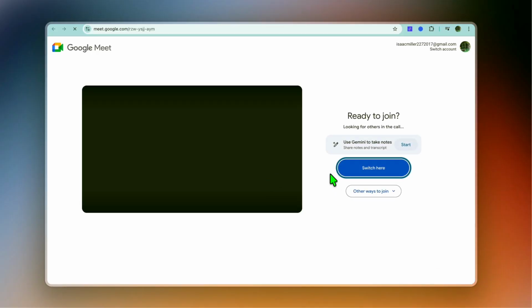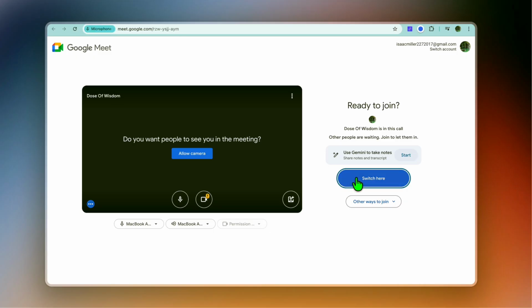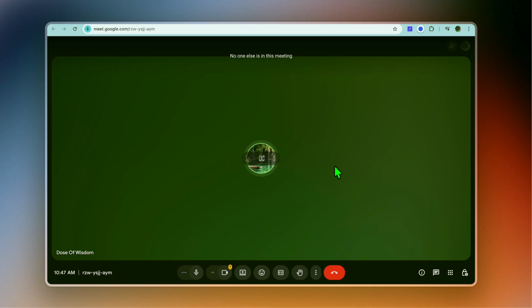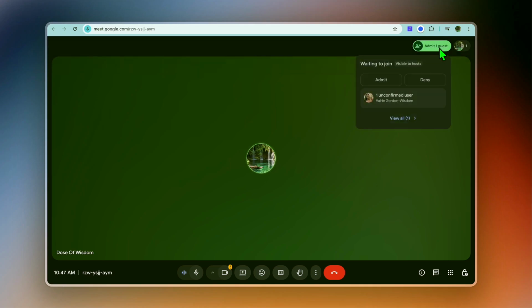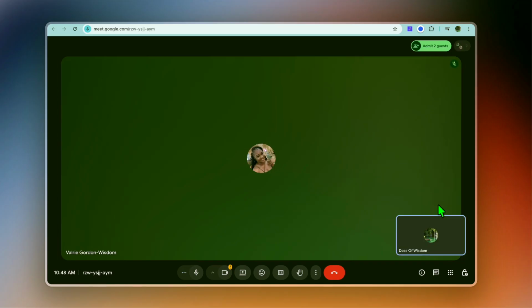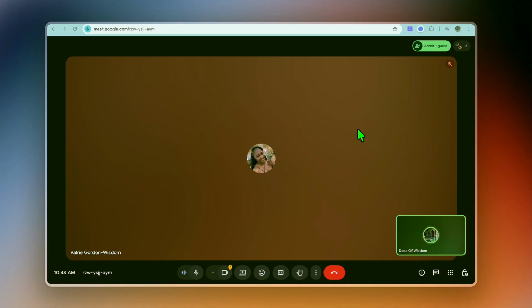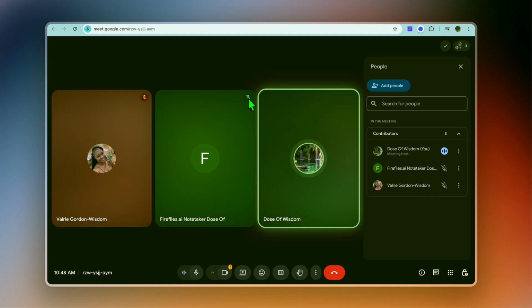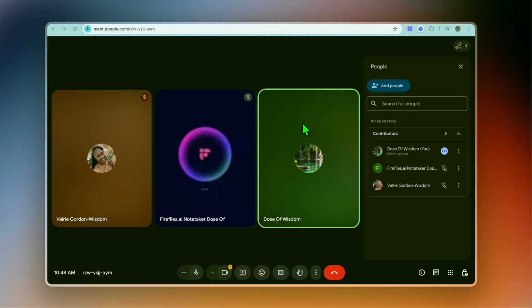Meeting. After you have selected Open Meeting, from here you will simply tap on Switch here, and you can see how it looks, and you'll see a pop-up in the top right hand corner. All you'll need to do is simply admit, and let's say I were to connect. After you have done that, you can see right there that I've connected someone, and if I were to tap on Admit Guest, you can also see that Fireflies AI wants to come in, so I'll tap on Admit also, and this is how it will look. So you have you, as you can see right here, Dose of Wisdom.